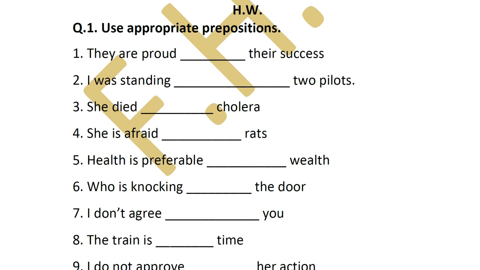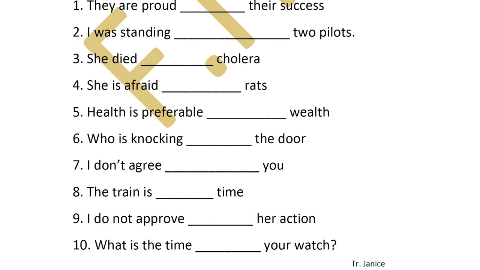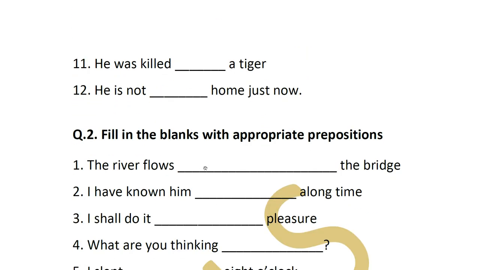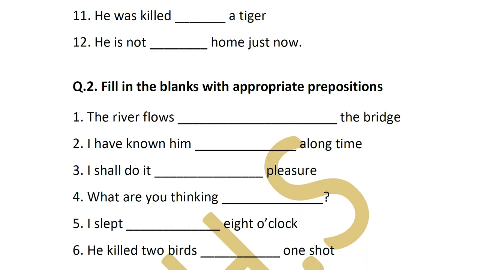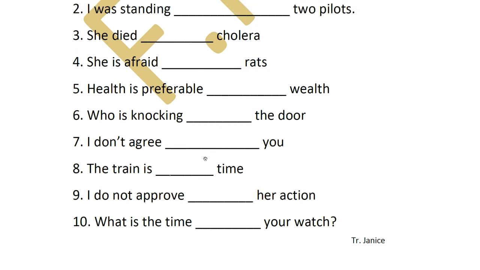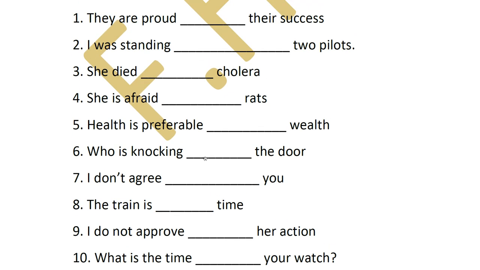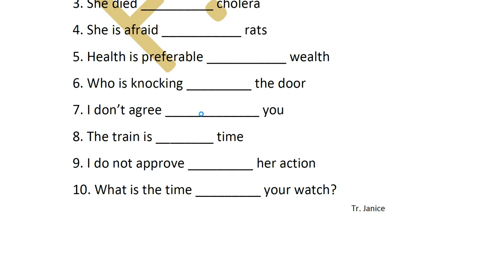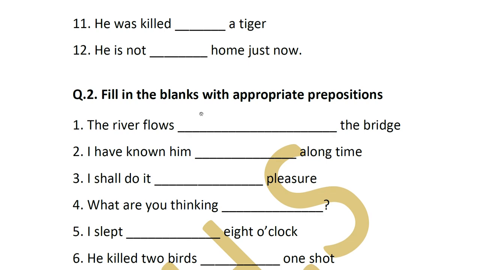So you can write your answers in this preposition and just leave a line. I'll just wait for a few seconds. Okay, we go to the next page.